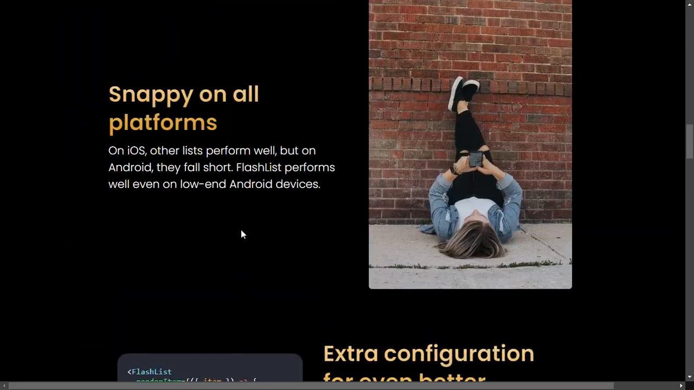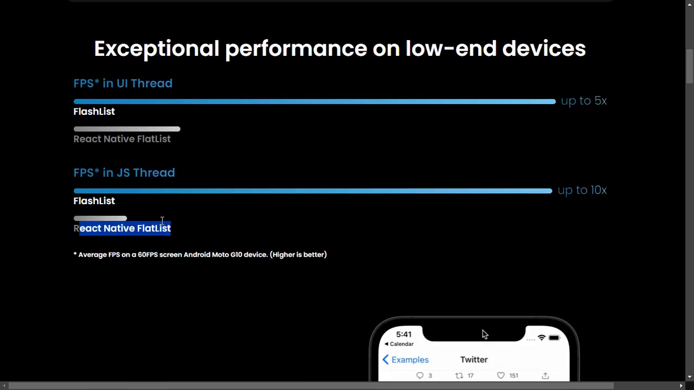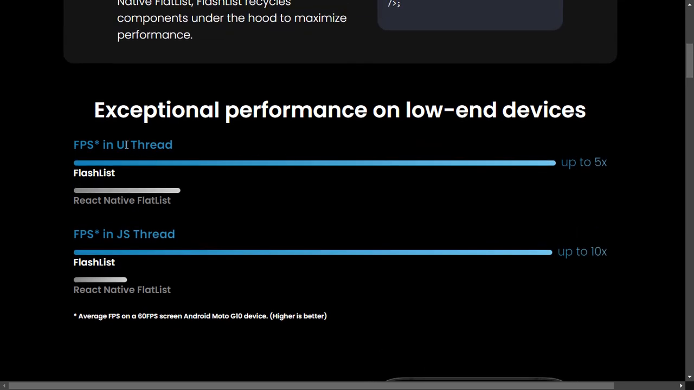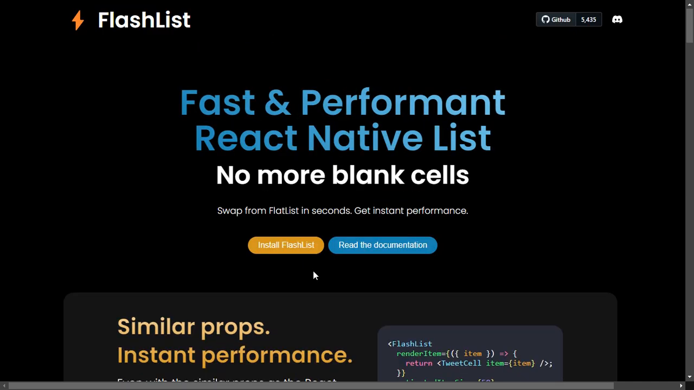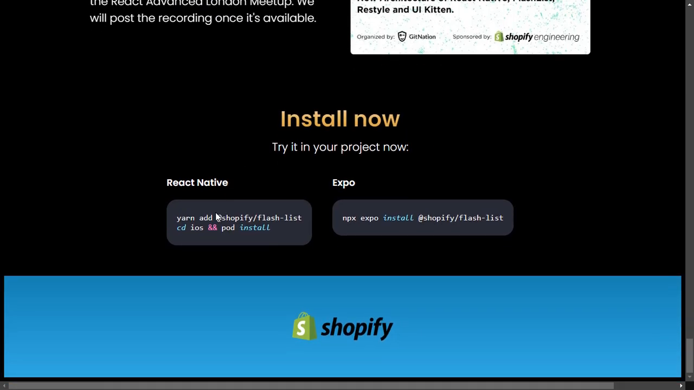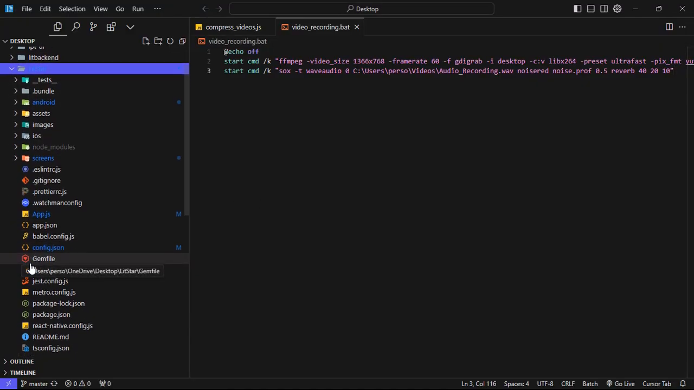Now let's check the performance of this. Here you can see React Native FlatList, and FlashList by Shopify is 10x faster than FlatList. So it is really great that our code is completely optimized. So let's continue with how we can use it. We need to install this library in our project. So let's jump to our project. This is a React Native project which I am working on.